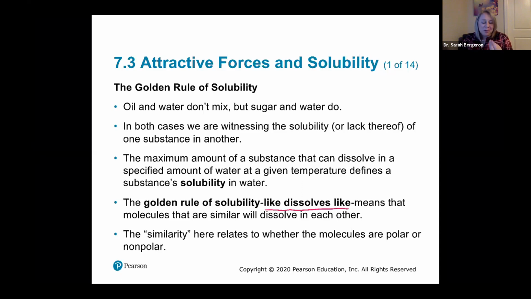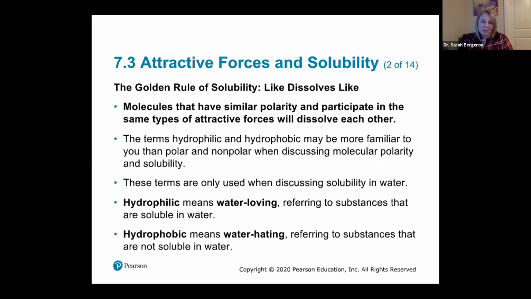But what we're really going to talk about today is whether things are polar or not and how to figure that out. And so molecules that have similar polarity are going to dissolve in one another because they have the same types of attractive forces. And so instead of water just interacting with water and sugar interacting with sugar, the sugar and the water are now going to want to interact because they participate in similar attractive forces.